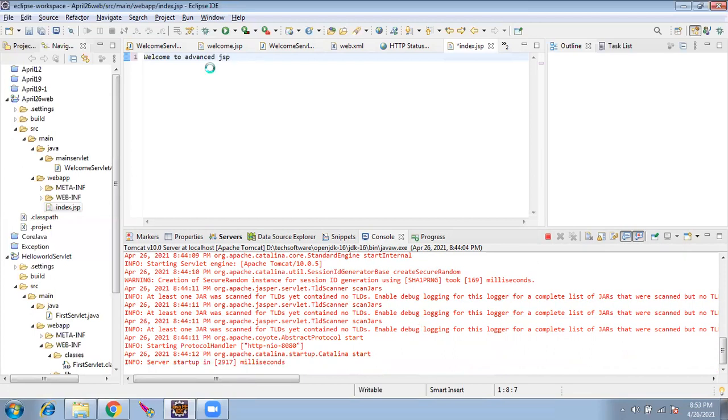So in the server, I am changing this. Now, one customer, save. One client is asking, and it will tell "welcome to advanced Java". That means there is no need to stop here. No need to stop. Okay.